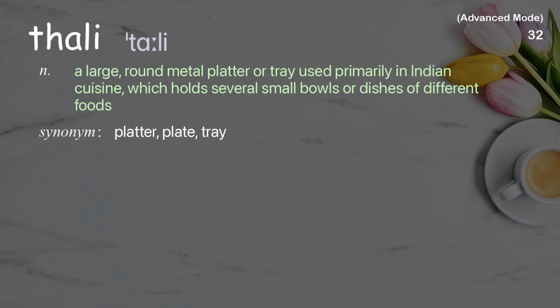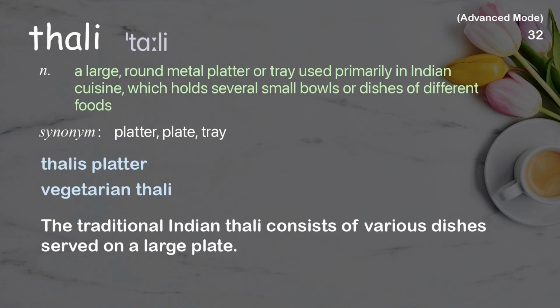Thali. A large, round metal platter or tray used primarily in Indian cuisine, which holds several small bowls or dishes of different foods. Examples: Thali's platter. Vegetarian thali. The traditional Indian thali consists of various dishes served on a large plate.